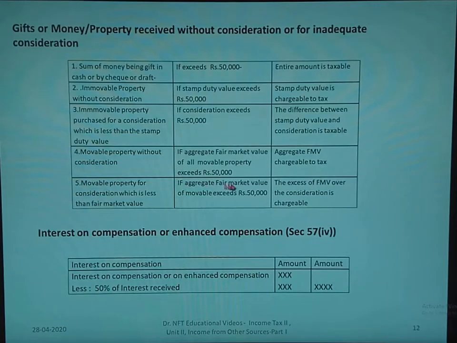If the aggregate fair market value of movable property exceeds rupees 50,000, the excess of fair market value over the consideration is chargeable. In case of interest on compensation or enhanced compensation, from the interest on enhanced compensation you have to deduct 50% of interest received, which can be claimed as deduction. Rest of the amount is taxable.